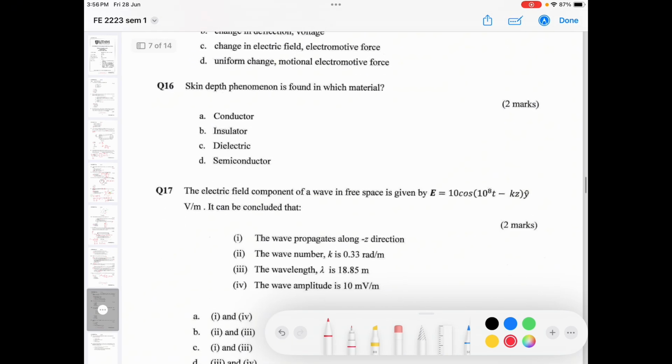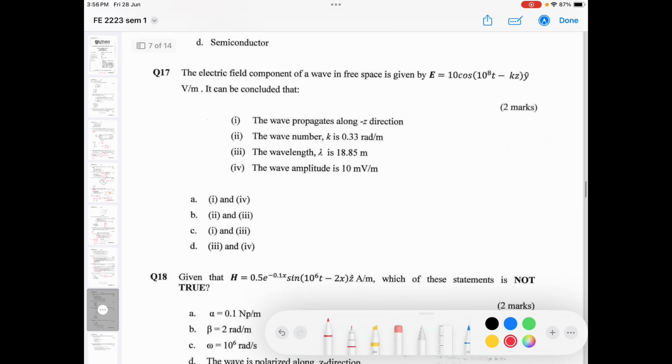Skin depth phenomena is found in which material? Skin depth is how deep the electromagnetic wave can penetrate until the intensity is around 0.36 of its original. So the answer is penetrate in conductor.